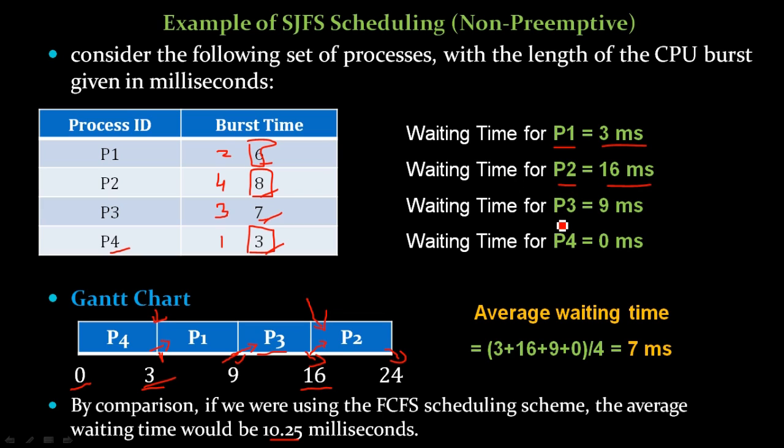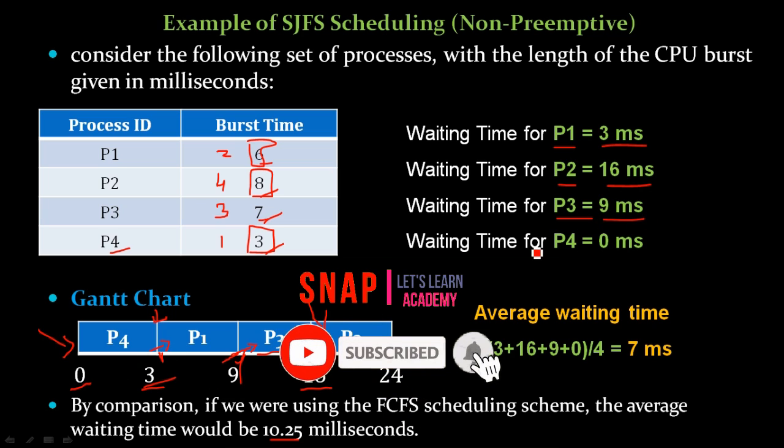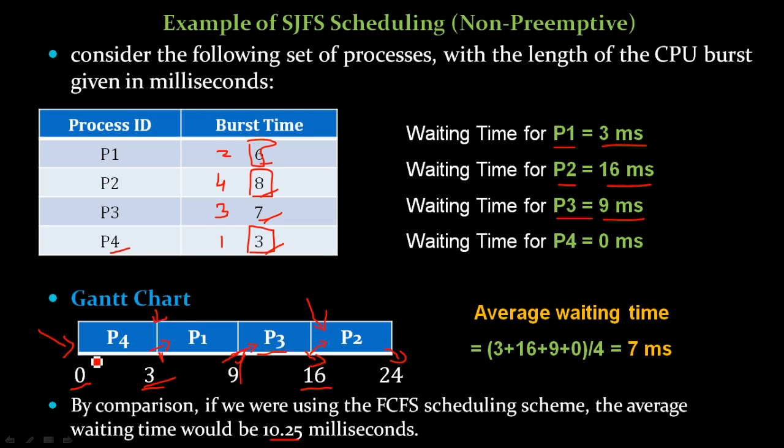Similarly, P3 entered at 9 millisecond, so it has waited from 0 to 9, meaning we are assuming that all processes entered at the same time. So based on this algorithm, we are executing and preparing this Gantt chart. P3 has waited for 9 millisecond and P4 has not waited for anything, so it has waited 0 millisecond. So 0 would be the waiting time for P4 because P4 is the shortest CPU burst time process,